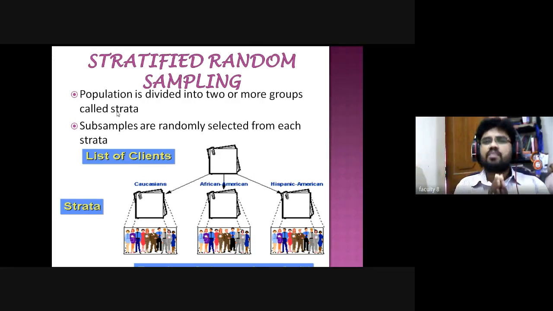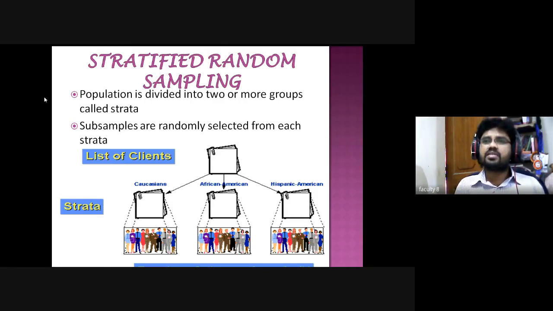That is called strata or classification. If I want to select 6 students from your class, I must select 3 from boys and 3 from girls. That is a stratified random sampling method.